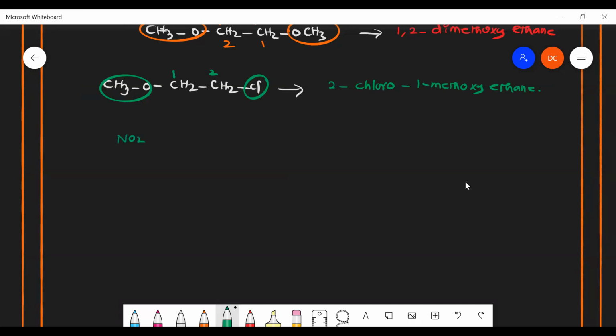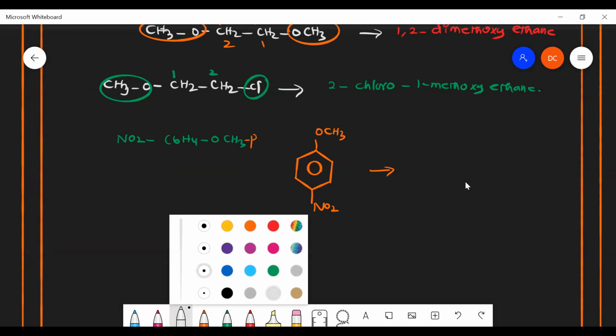Suppose NO2, C6H4, OCH3. How can we write this? We know that C6H4 means a benzene ring. So I can write the benzene ring, and they have given the position as para. Para means OCH3, and exactly opposite to that we have NO2. Now you can name it. How will you name this? Sir, 4-nitro-1-methoxybenzene.